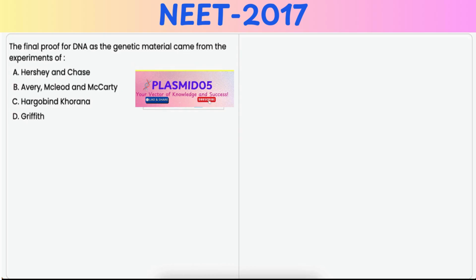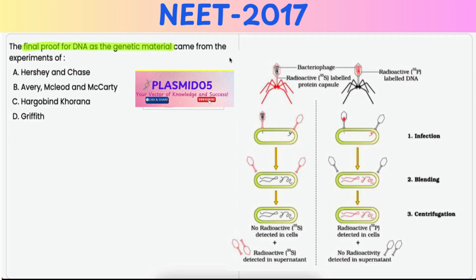In this question, you have to identify the experiment that paved the final proof for DNA as the genetic material. Option A, Hershey and Chase. The final proof that DNA is the genetic material came from the Hershey-Chase experiment in 1952.